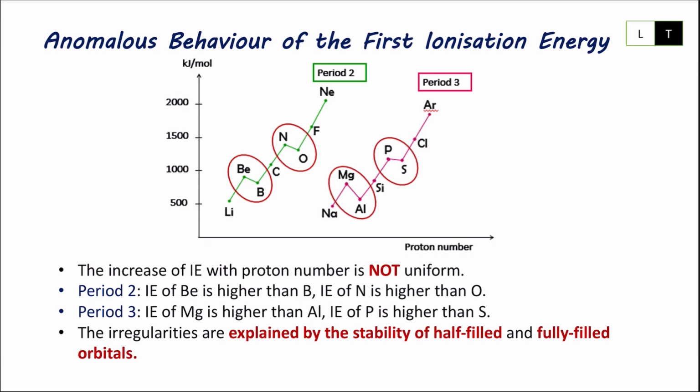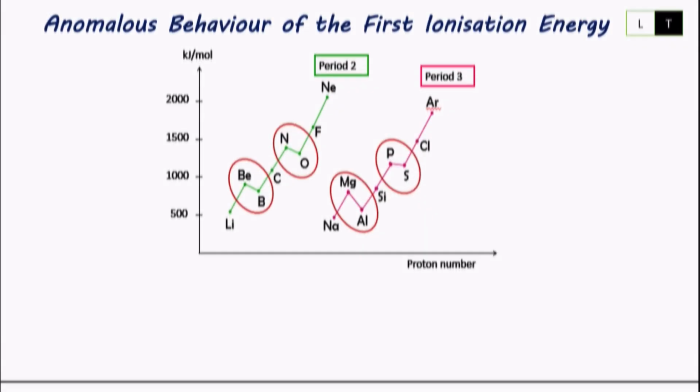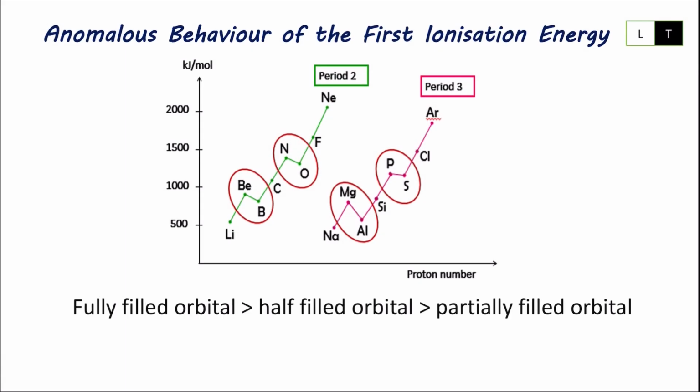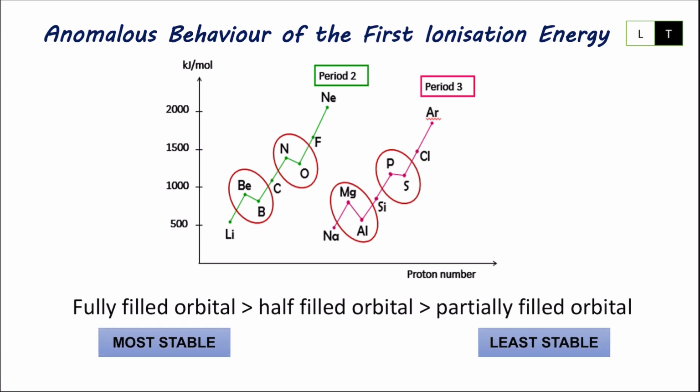I hope you still remember last time kita belajar half-filled and fully filled by using orbital diagram, which is more easier to look at. So, let's talk about these types of orbital. Untuk fully filled, it is the most stable, while untuk partially filled orbital, it is the least stable.